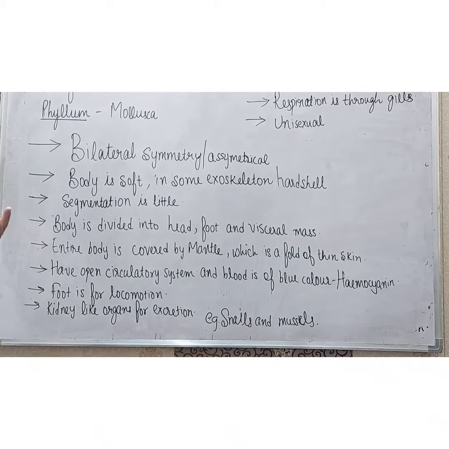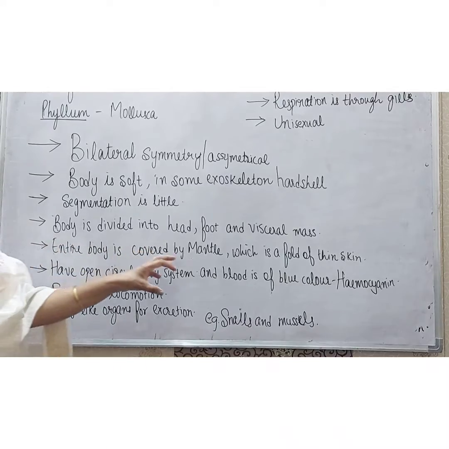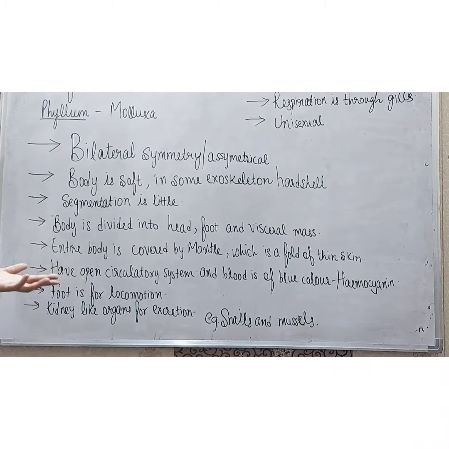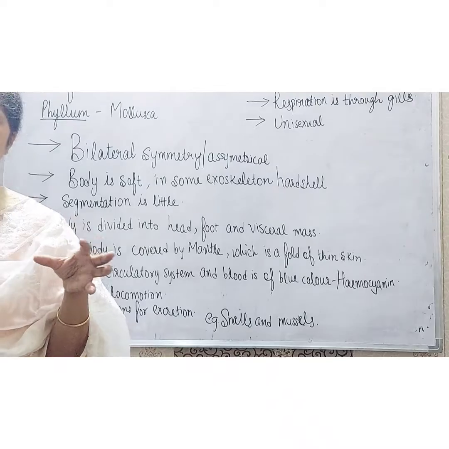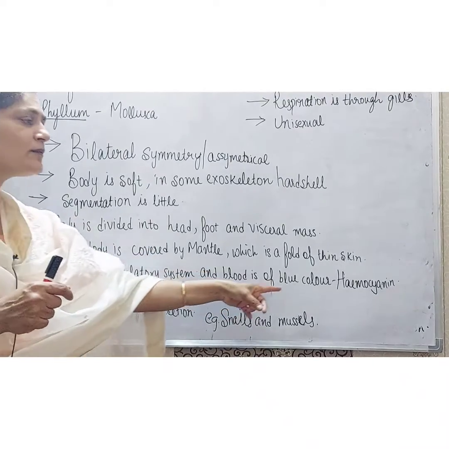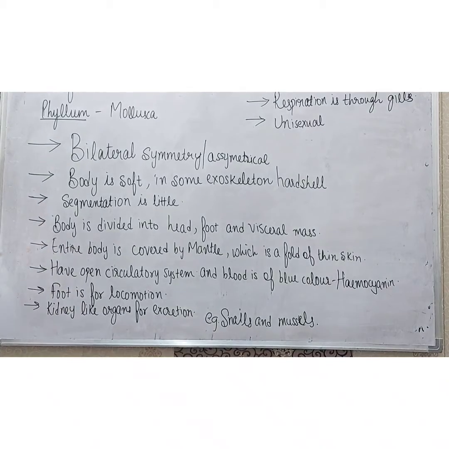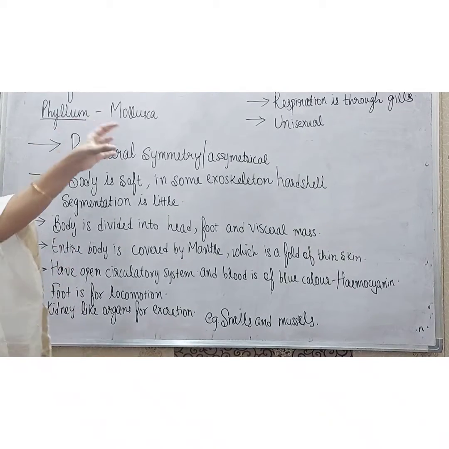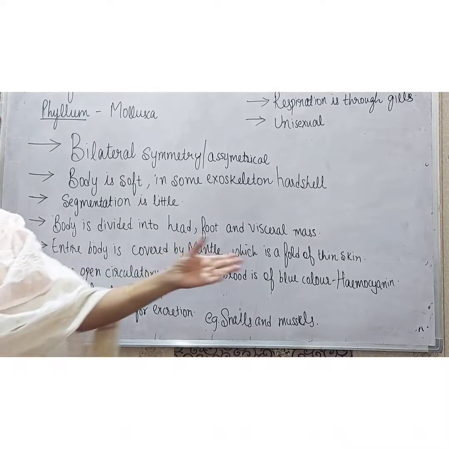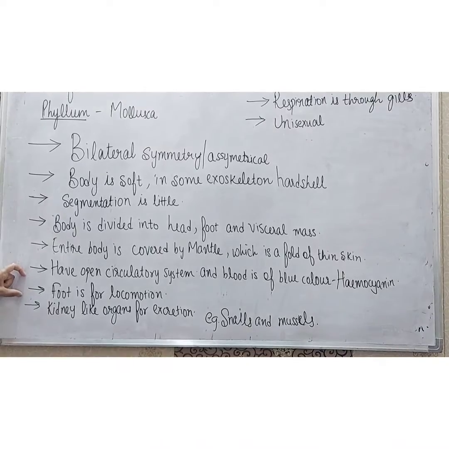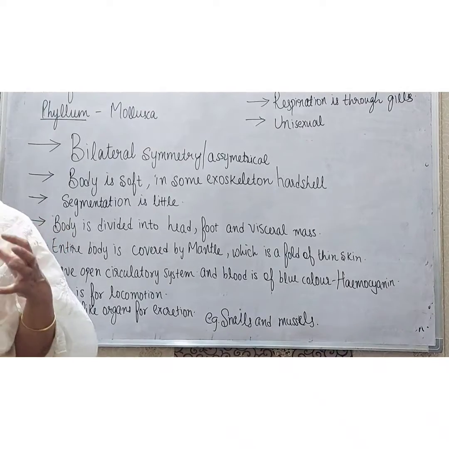Now the next feature of this phylum is that they have an open circulatory system, as we have studied earlier in other phylums also, and one unique feature of these animals is that their blood is blue in color, which is known as hemocyanin. Right students, the blood in the animals belonging to phylum Mollusca is blue in color, known as hemocyanin. Foot is used for locomotion, for movement.